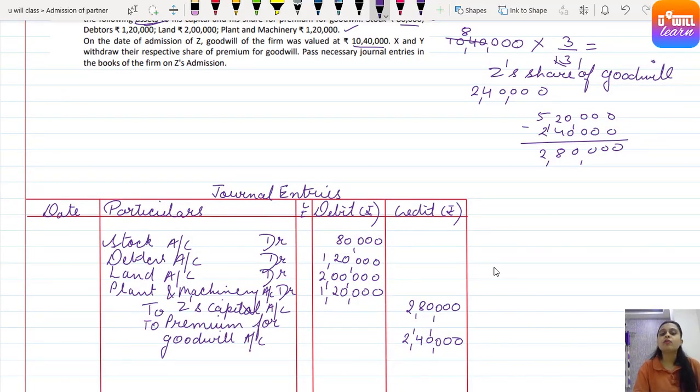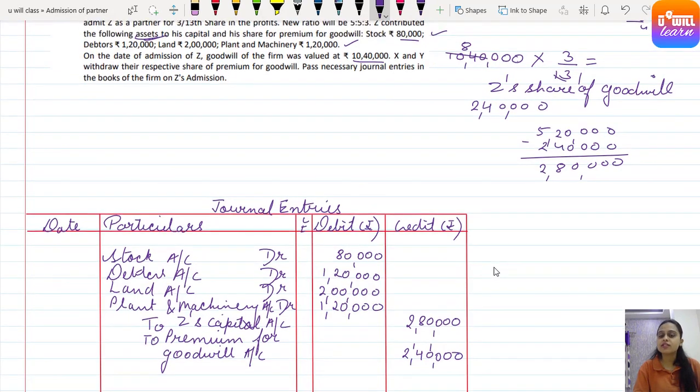Premium for goodwill of the firm was valued at 10,40,000, and he has come for 3/13th share, so his share of goodwill is 2,40,000. So to premium for goodwill 2,40,000. Out of total assets worth 5,20,000, 2,40,000 is for goodwill, so the remaining amount, 2,80,000, will be for his capital.